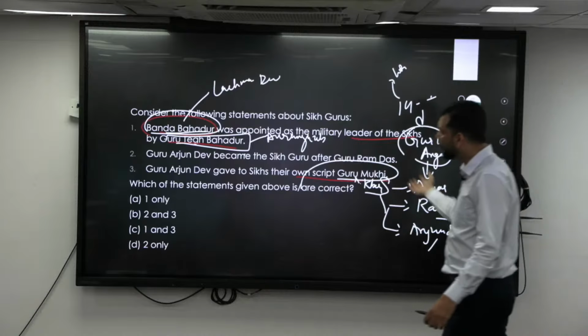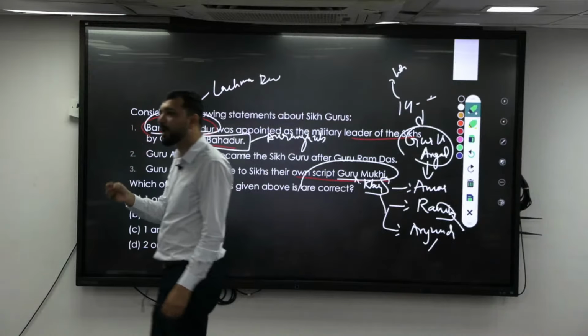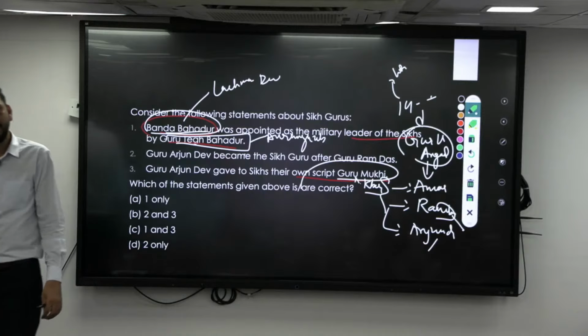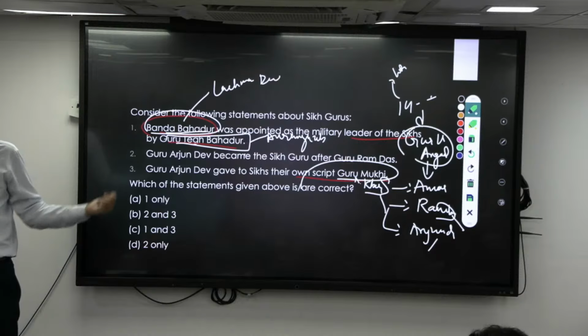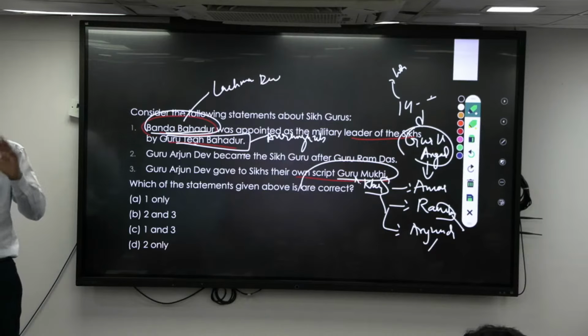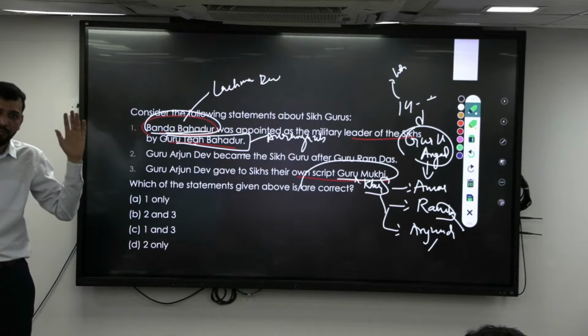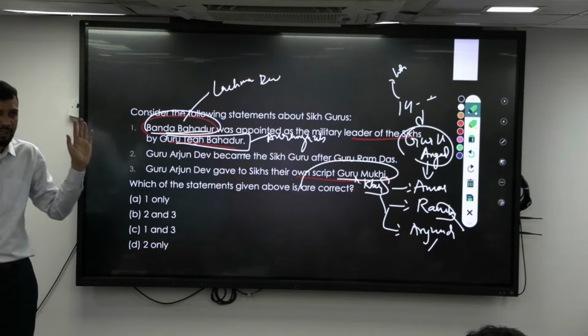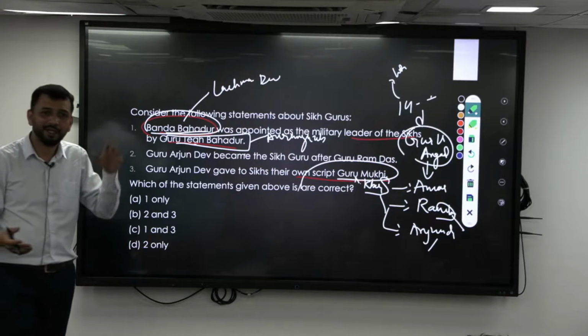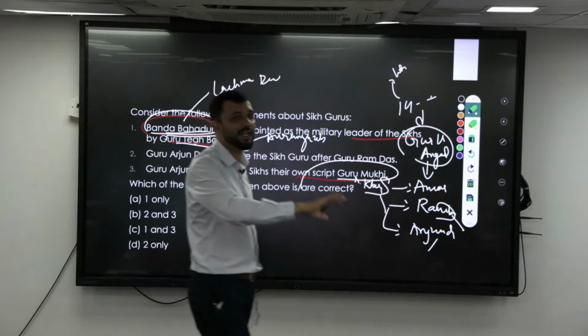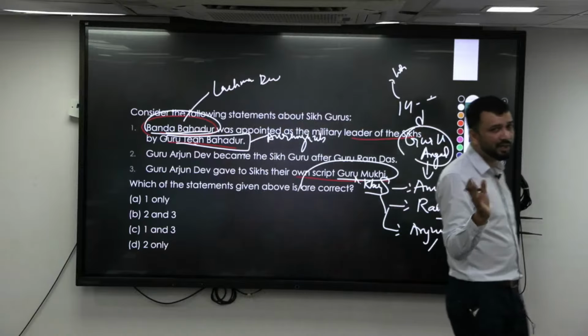And one fine day, Guru Gobind Singh came to him and asked for help: you are the one who can lead the Sikhs now, because you are very well accomplished. When he tried some tricks on Guru Gobind Singh, they did not work, so he decided that Guru Gobind Singh is much more than him. I want to become his slave. He said, I am your Banda. Banda means I am your slave. You tell me any order, I will follow it. That is when his name was changed to Banda Bahadur Singh.